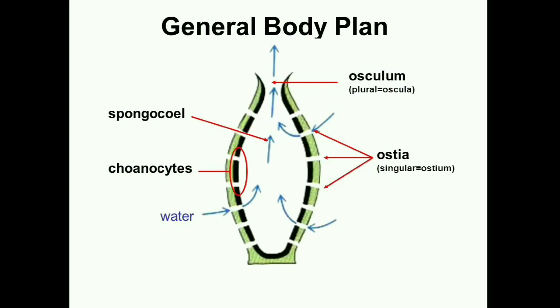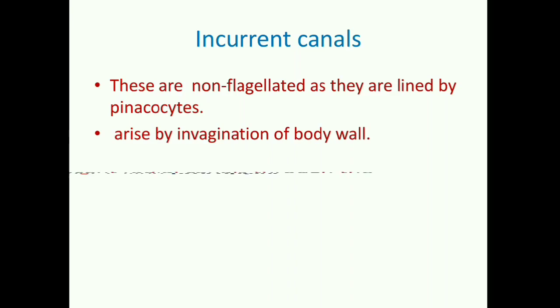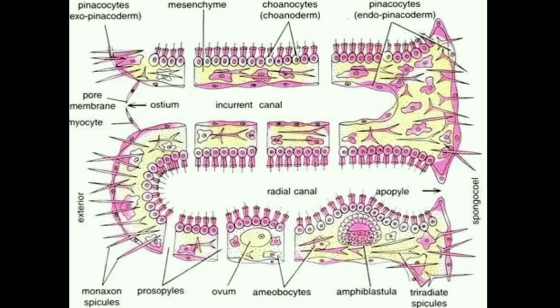I told you apart from ostia, sponges also contain a number of canals. These canals, already told you, are incurrent, radial and excurrent canals. If I say regarding incurrent canals, these are certain canals which are formed by invagination of body wall. These canals are non-flagellated because they are lined by flat cells called pinacocytes and they communicate with adjacent canals that we call radial canals through the minute openings which we call prosopyles. You can find these canals in this diagram.